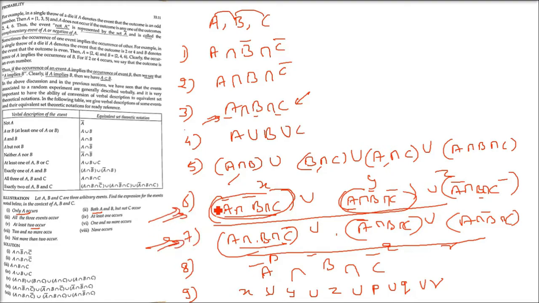The question was not more than 2 occur. Not more than 2 occur, so we have to combine 6 and 7.